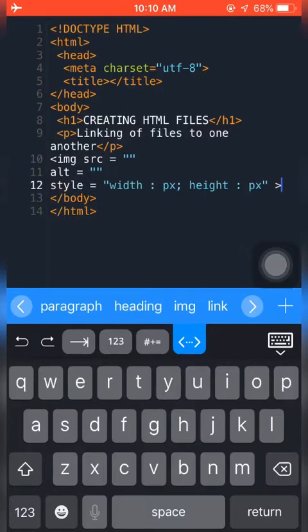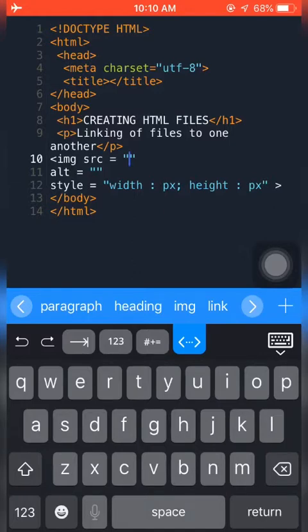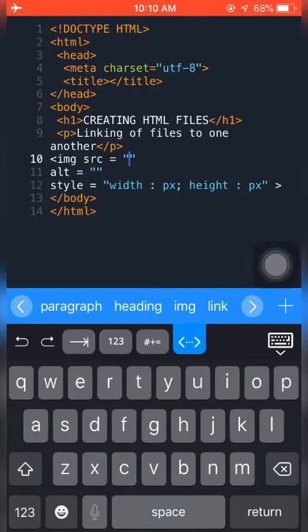So image. Don't worry about this. We'll take time to go through each and everything that you are seeing over here. So for now, just follow suit. Okay. So you have the less than symbol over here. We have img, which represents image. Then src, we call it the source, or the path where the image is located is what we call the src. So for now, you take note of that. So let's see. In getting my image that I want to use, actually, I want to use the flyer for Rose Consort.